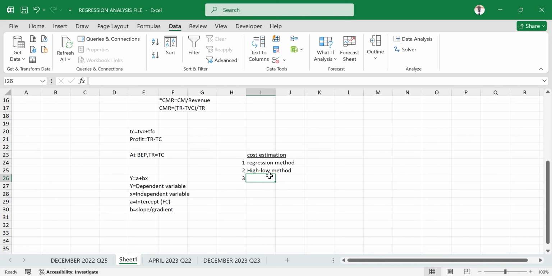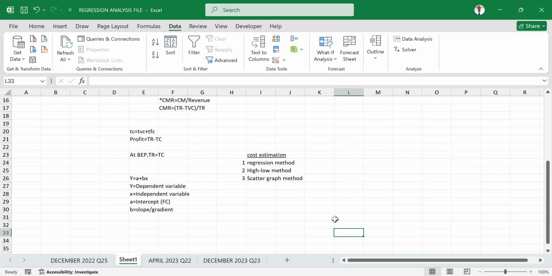Then also don't forget, there are some other methods of cost estimation, and I believe you must have heard about the scatter graph. Scatter graph method is also a cost estimation method. I know there are also some non-linear cost estimation methods, for example the learning curve, which is not within the scope of the BDA coverage, so don't worry about it.